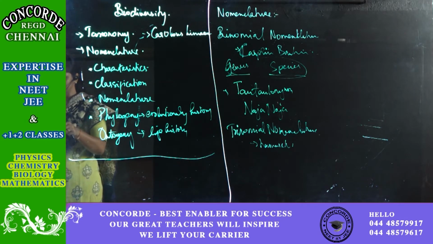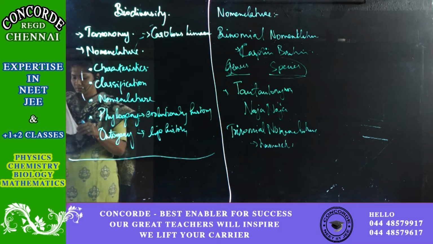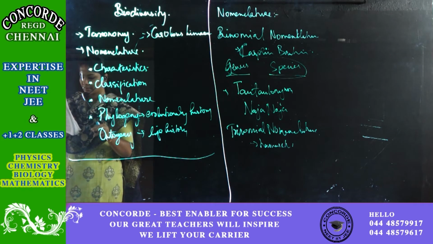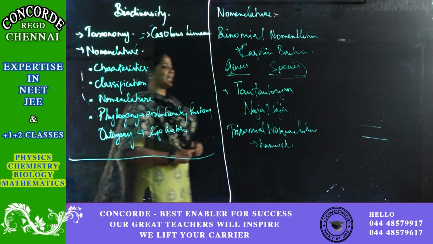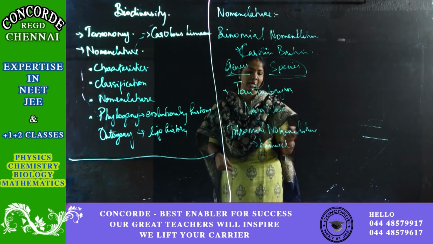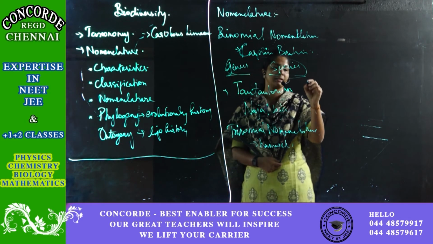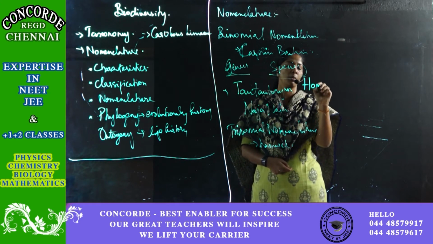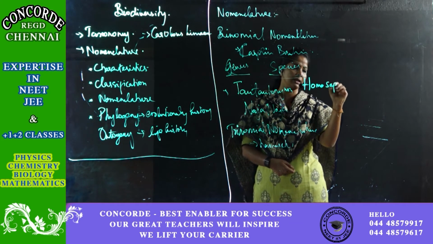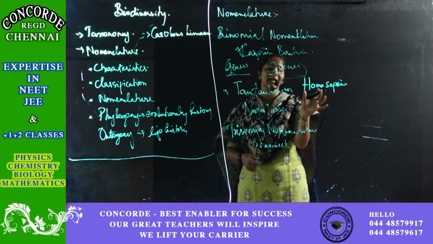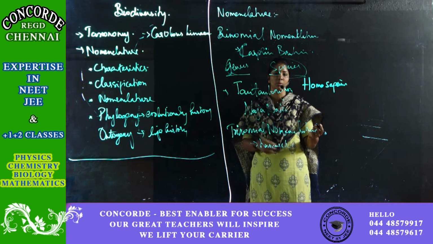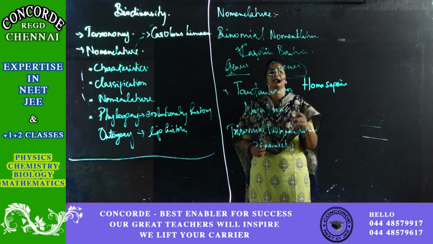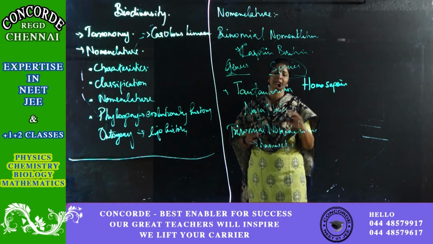And one more thing is that, as I told you, the generic name should be in capital letters. For example, Homo sapiens: Homo is capital, and sapiens should always be in small letters. So the generic name should be in a capital letter, whereas the species name should be written in a small letter. And it should always be Latinized, or in an italic font.